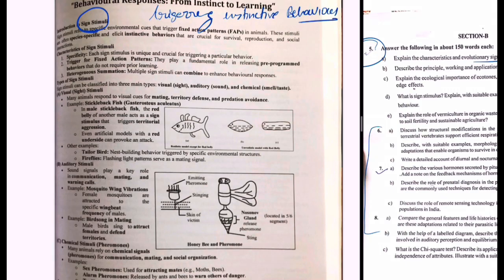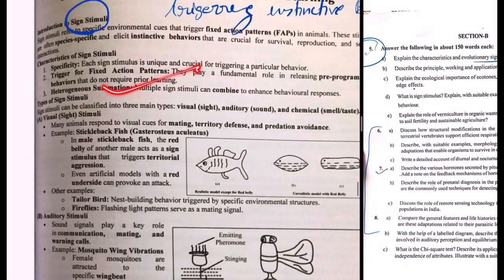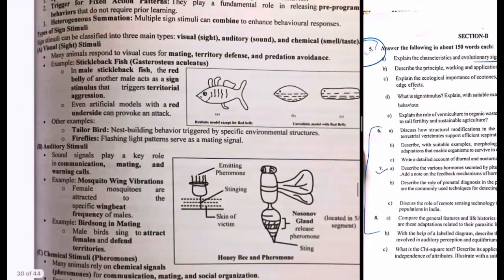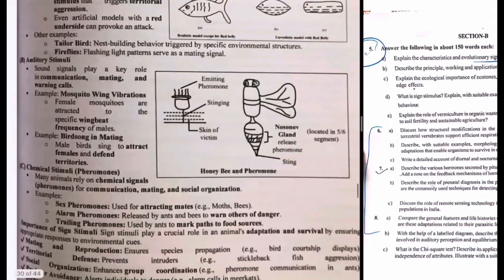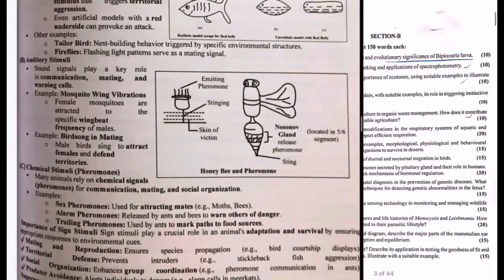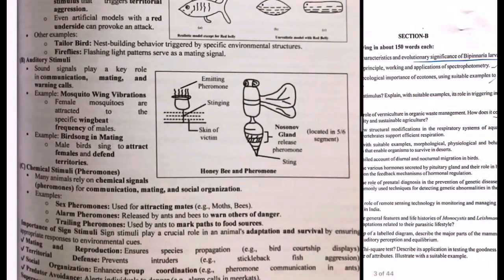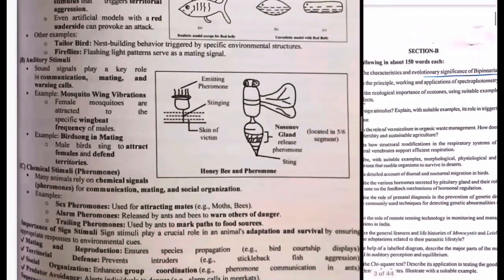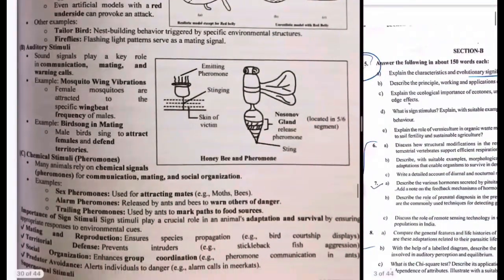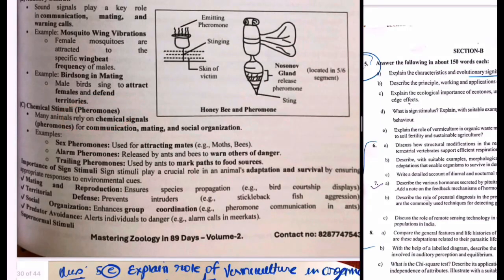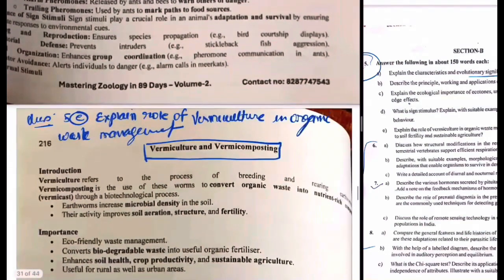Also what a sign stimulus is, how it works, and the types of sign stimuli: visual, auditory, chemical. You have to stick to the demand of the question. The second part of the question is the suitable example and its role in triggering instinctive behavior. Like pheromones, they cause instinctive behavior, for example mating, or alarm or trailing pheromones. So you have to write an answer which completely meets the demand of the question.